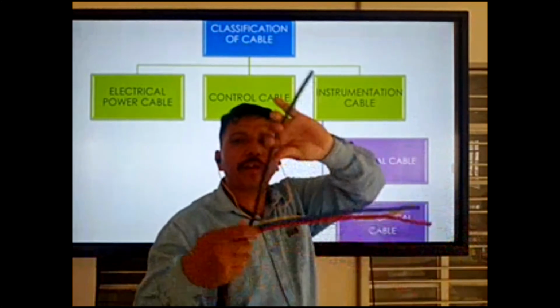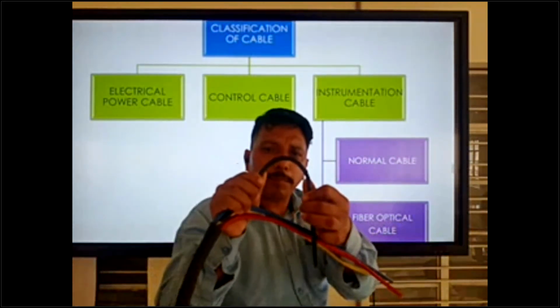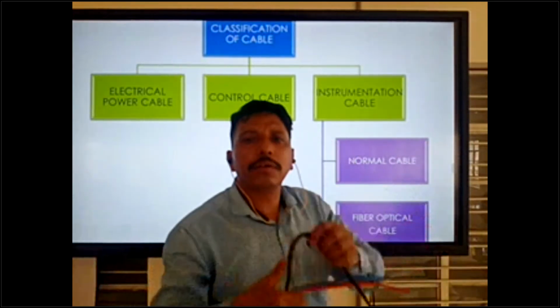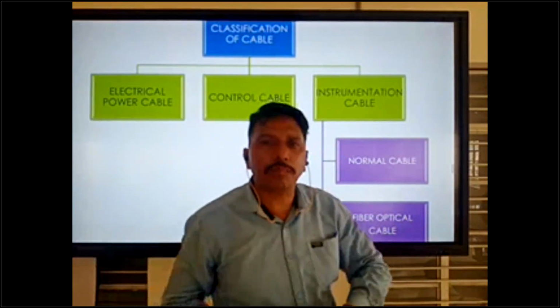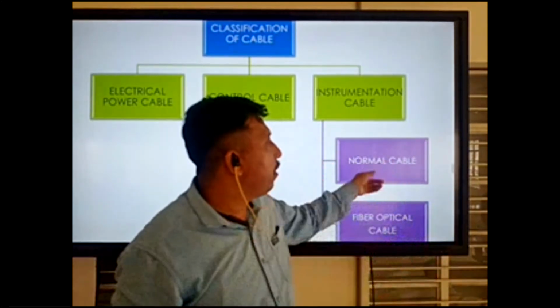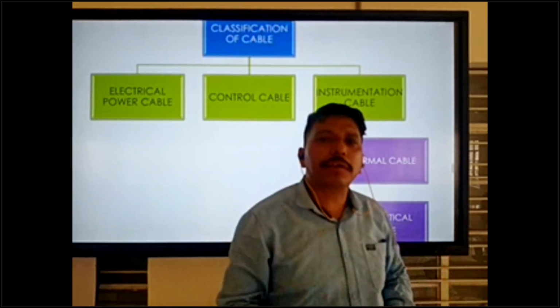But in fiber optical, you can no more bend like that. If the bend making like that, this glass is broken. Okay, so if this glass is broken, signals is not coming in clear.